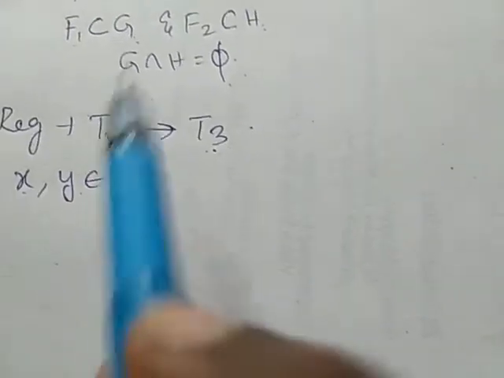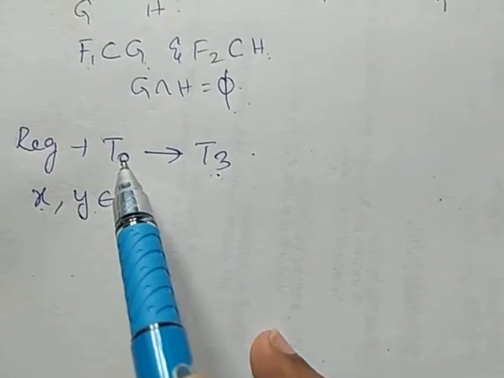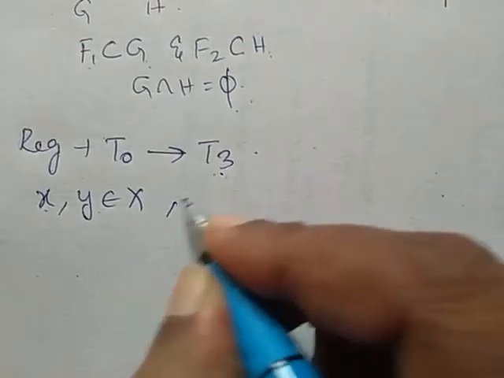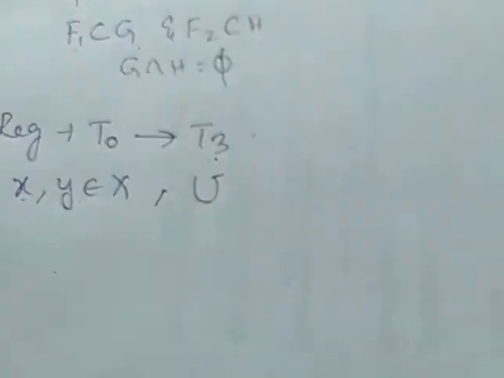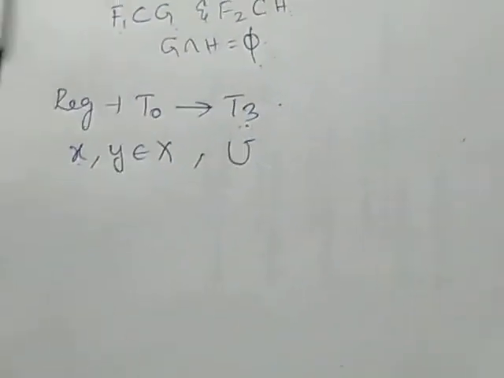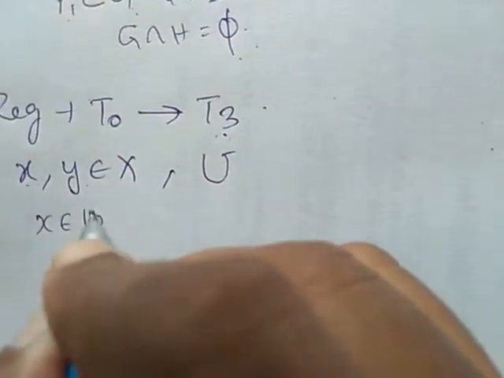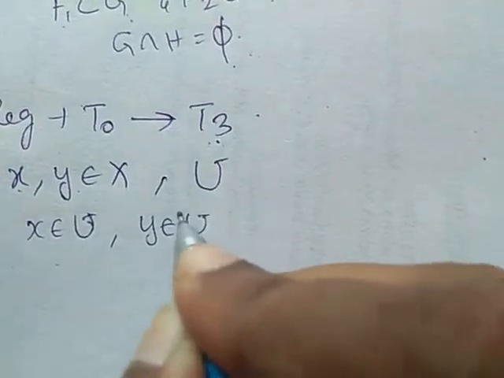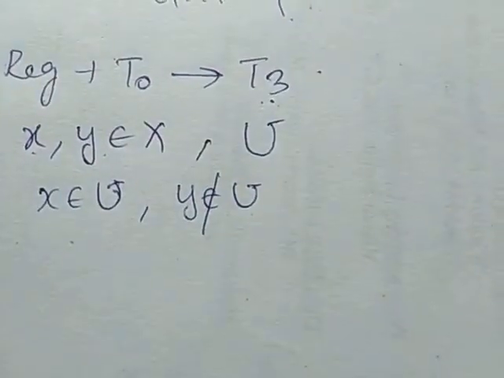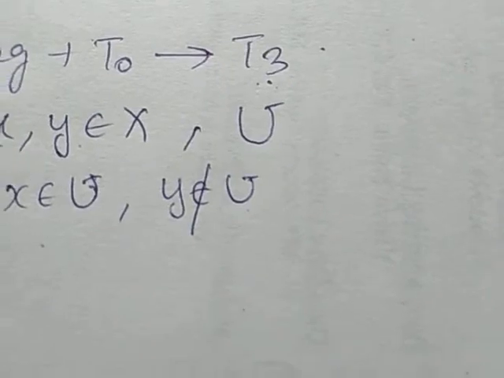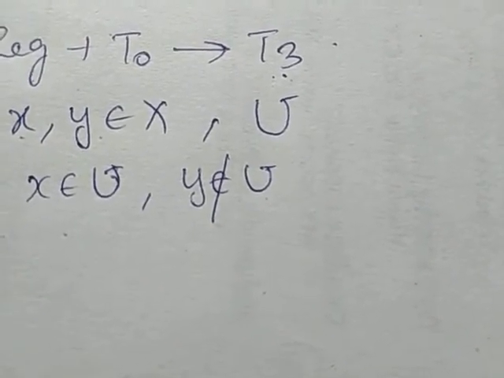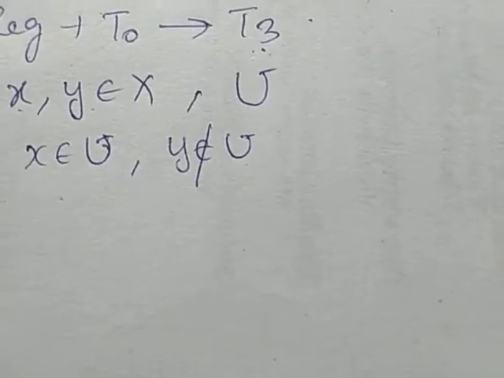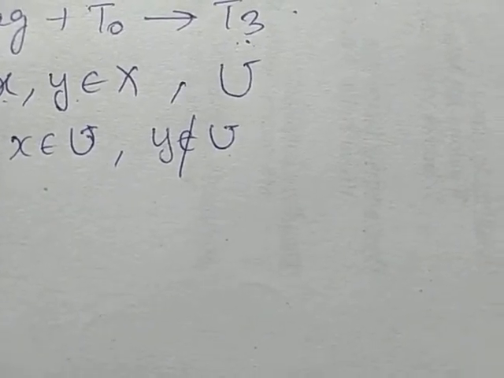So already given the space is T0. From the definition of T0 space, there exists an open set, I'll take it as U, such that x belongs to U and y does not belong to U. This is the definition of T0 space: for two distinct points x and y, there should exist an open set U such that x belongs to U and y does not belong to U.